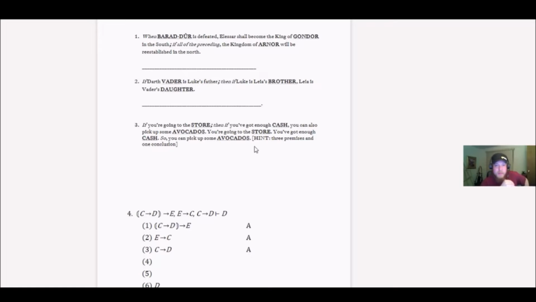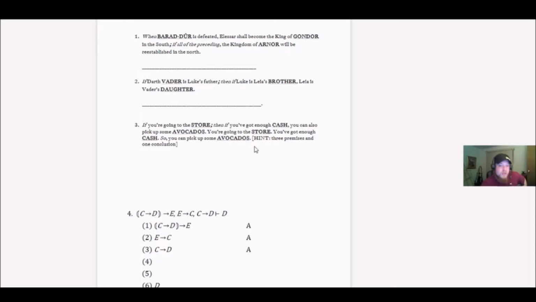Here's a couple of examples. When Barad-dûr is defeated, Elisar shall become king of Gondor in the south. If all the preceding, the kingdom of Arnor will be reestablished in the north. That's an example of one you just need to translate. The second one: if Darth Vader is Luke's father, then if Luke is Leia's brother, Leia is Vader's daughter. Another example of a translation. The next one is going to be an example of a translation into a proof.